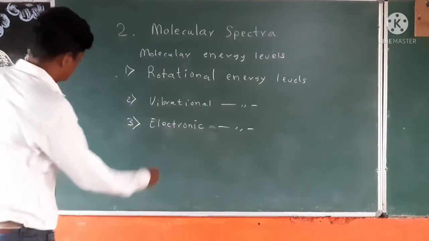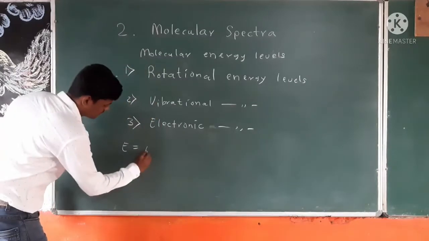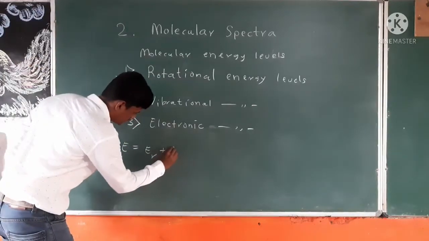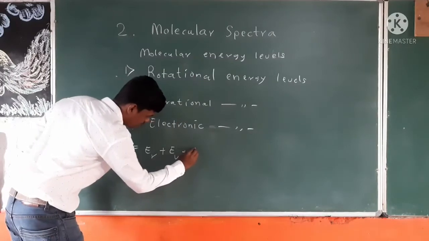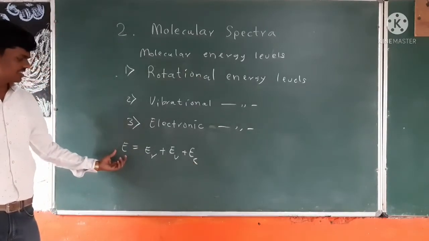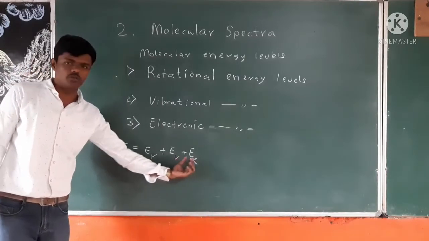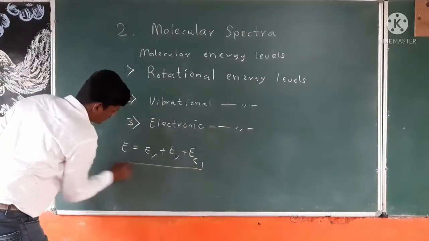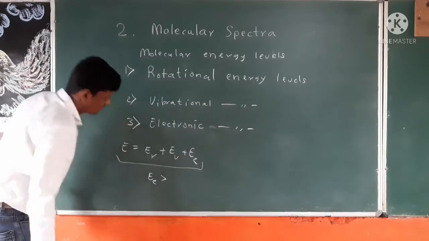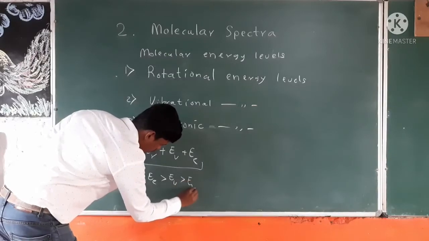Now we can express the energy of the state in terms of these energy levels: rotational energy ER plus vibrational energy EV plus electronic energy EE. This is the complete energy of a particular molecular energy state. The order of these energies is as follows: the biggest one is obviously the electronic energy, then the smaller vibrational energy, and then the rotational energy.